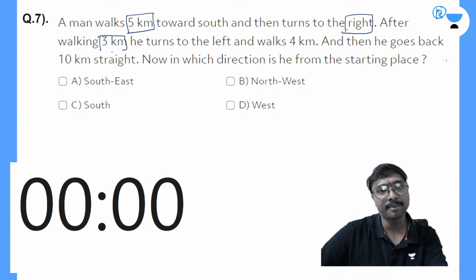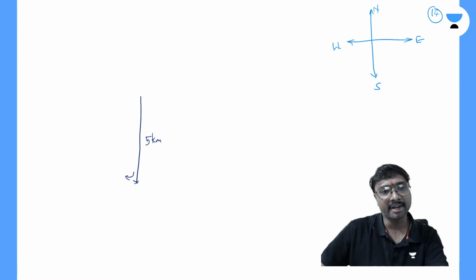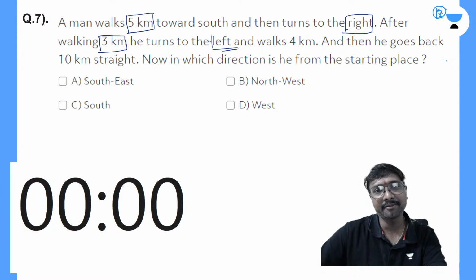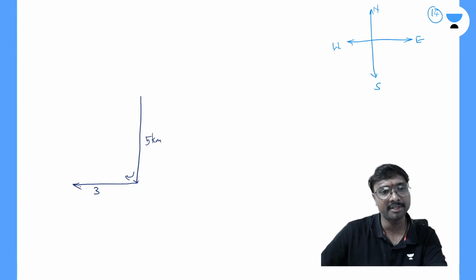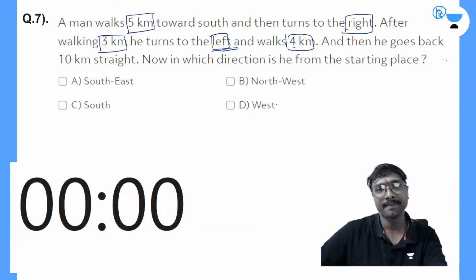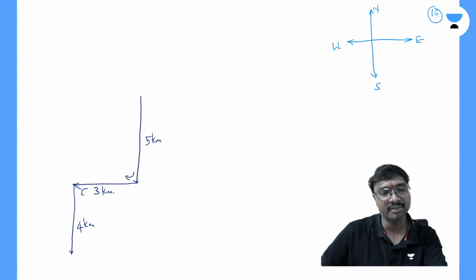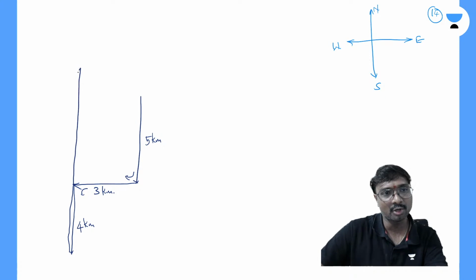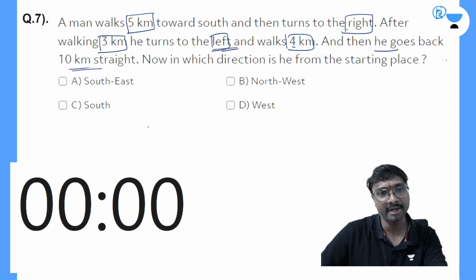After walking for 3 kilometers, he turns to the left. So in this right side direction, he walks for 3 kilometers. And then he turns left and walks for 4 kilometers. He turns left means this is his left now, and he walks this 4 kilometers. This is your 3 kilometers. Left turn. And he goes back 10 kilometers straight, which means he will be moving in this backward direction. This is your 10 kilometers.